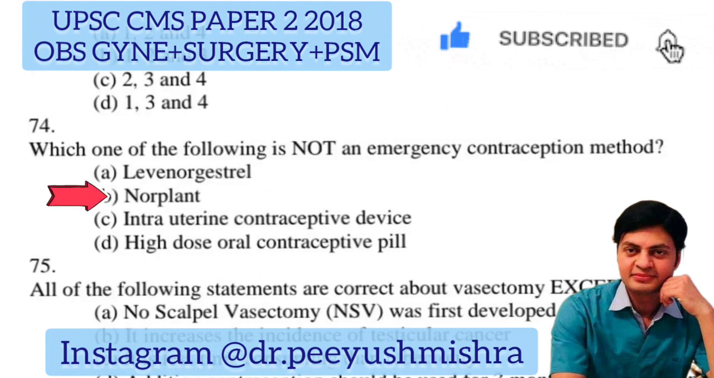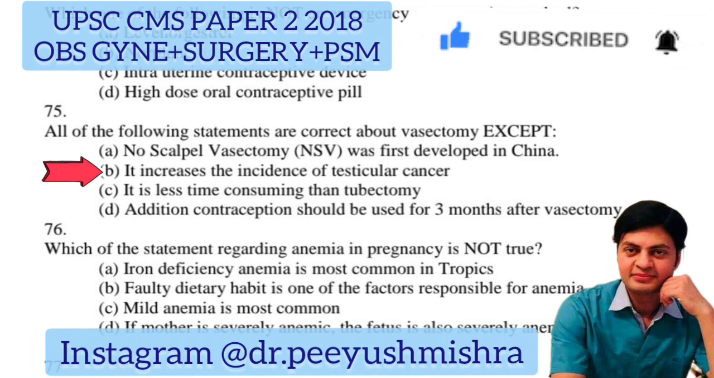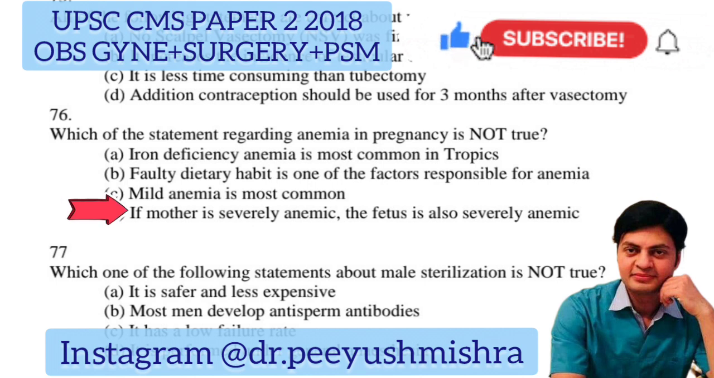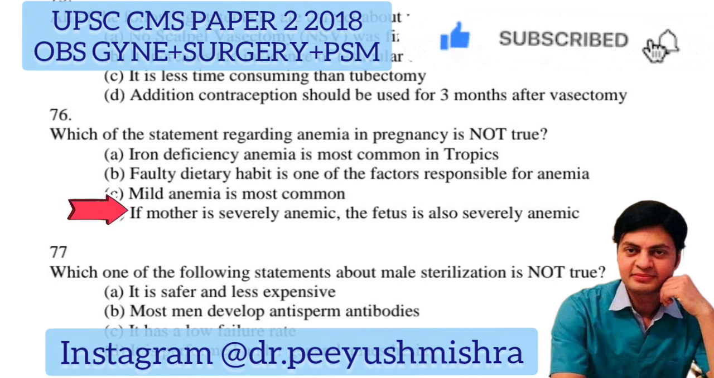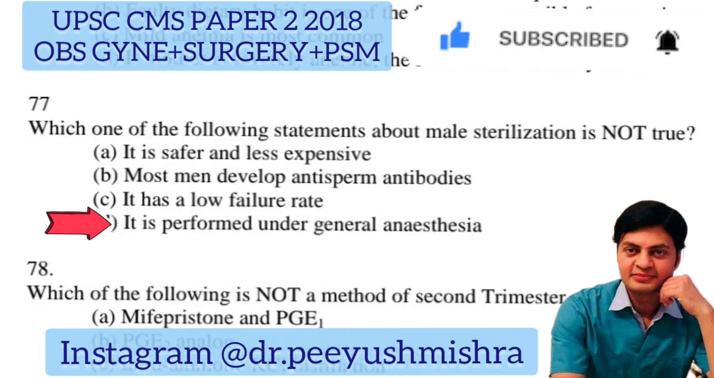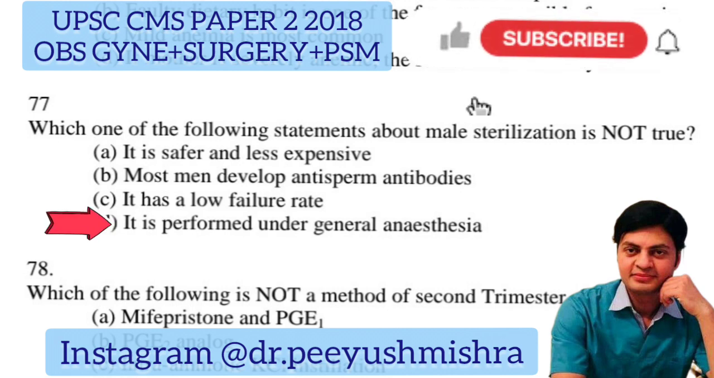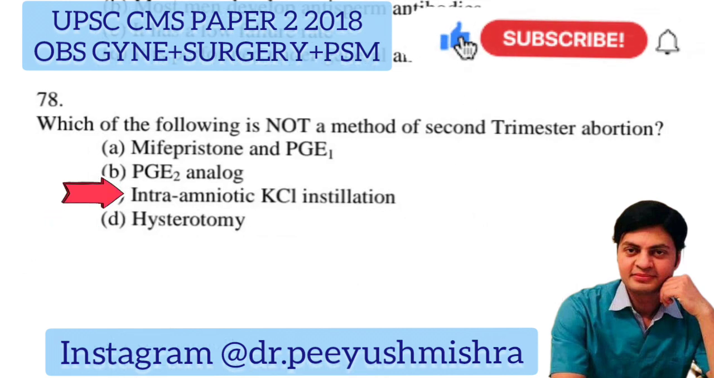Which one of the following is not an emergency contraception method nor plant? All of the following statements are correct about vasectomy except it increases the incidence of testicular cancer. Which of the statement regarding anemia in pregnancy is not true? If mother is severely anemic, the fetus is also severely anemic. Which one of the following statements about male sterilization is not true? It is performed under general anesthesia. Which of the following is not a method of second trimester abortion?